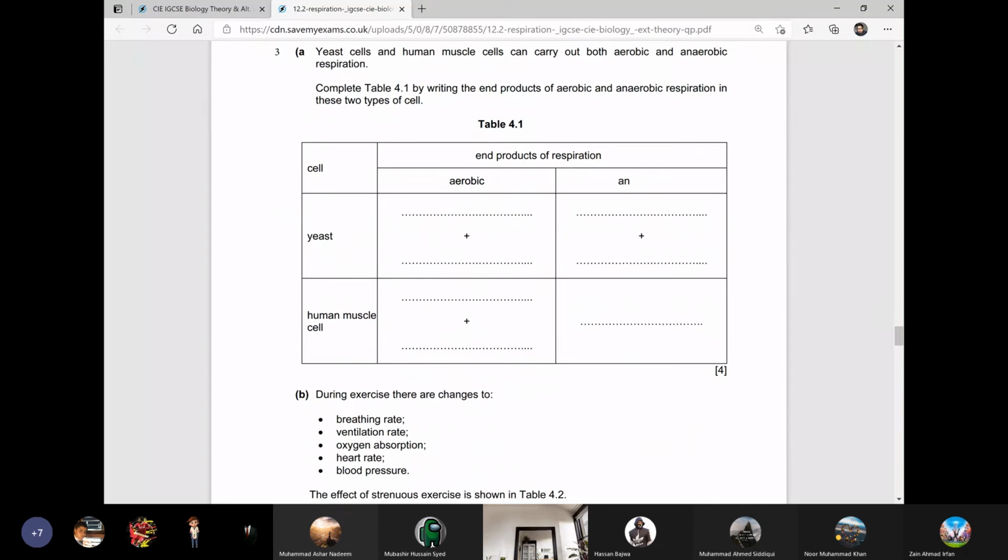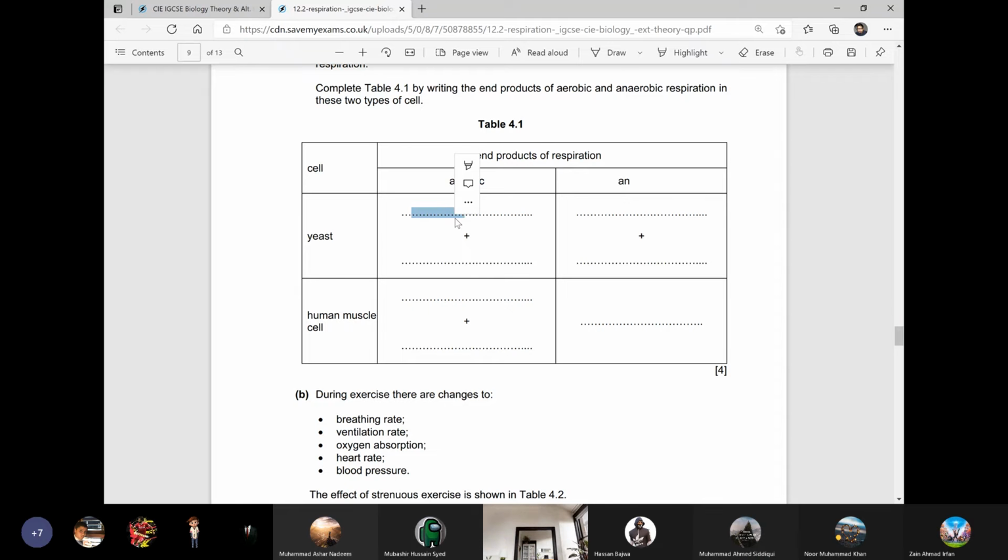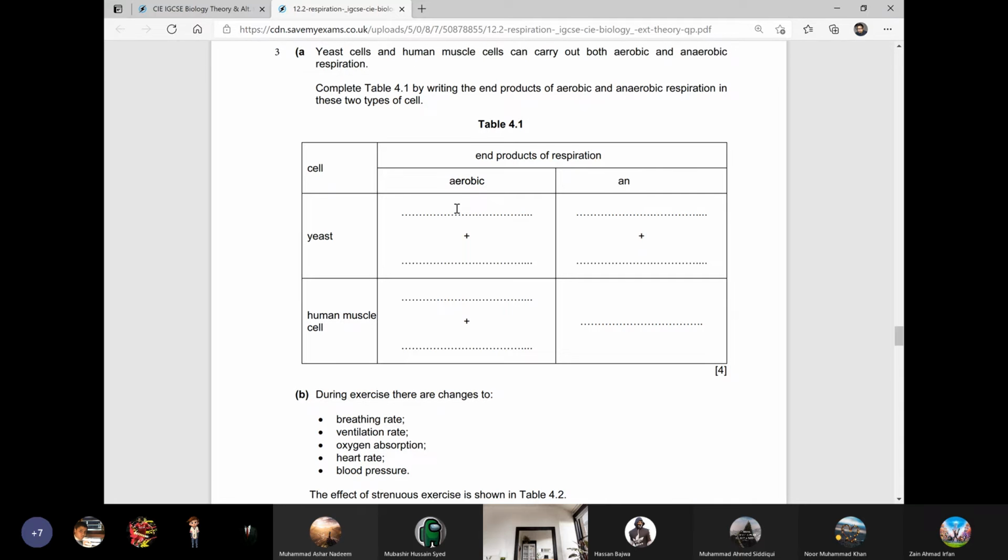Yeast cells and human muscle cells can carry out both aerobic and anaerobic respiration. Complete table 4.1 by writing the end products of aerobic and anaerobic respiration in these two types of cells. Now, boys, what are the end products of respiration in yeast during aerobic respiration? What will be produced over here and here when aerobic respiration happens in the yeast? So carbon dioxide, water. Very good answer.